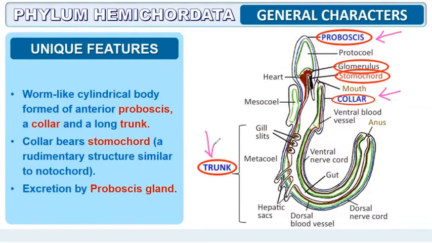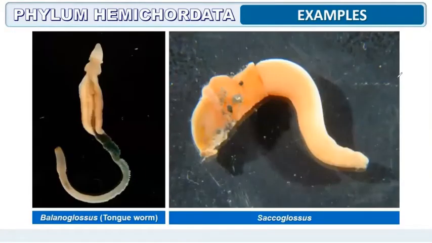The body is divided into the proboscis, which is the anterior part, then a collar and a long trunk. The collar bears a stomochord, a rudimentary structure similar to the notochord present in Chordata. Excretion is through the proboscis gland. Examples are Balanoglossus and Saccoglossus.